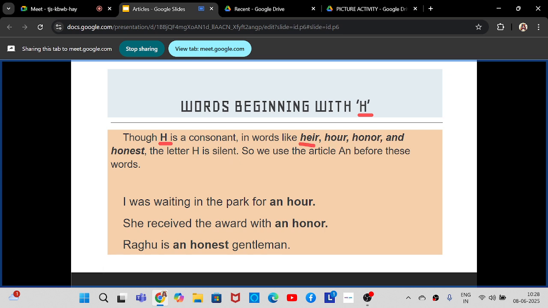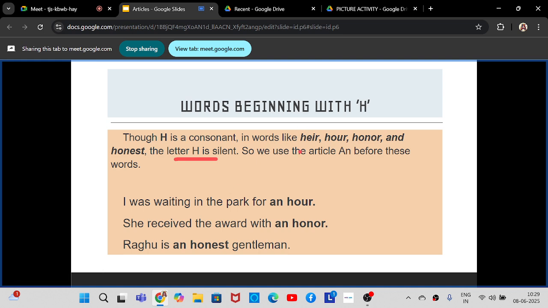What is meant by heir? Sometimes we call it hair, but the actual pronunciation is air. H-E-I-R means the next generation, in Tamil we call it varisu. So here, heir, hour, honor, and honest, in these words the letter H is silent.